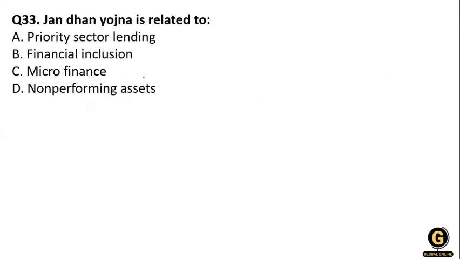Okay, the next question, Jan Dhan Yojana is related to priority sector lending, financial inclusion, microfinance, non-performing asset. So what is the Jan Dhan? The Pradhan Mantri Jan Dhan Yojana is a financial inclusion program by the government of India, and it is applicable to the 20 to 65 years age group.